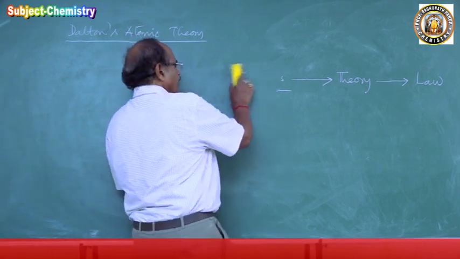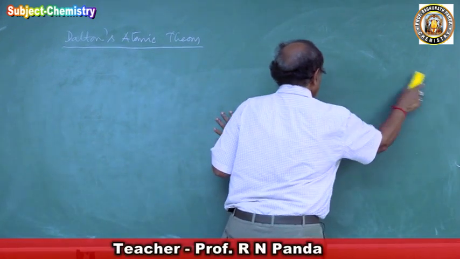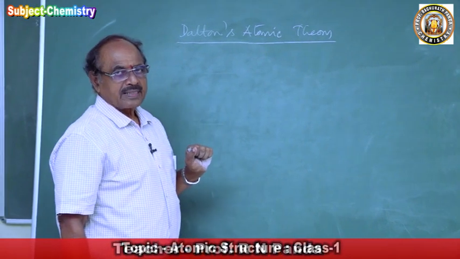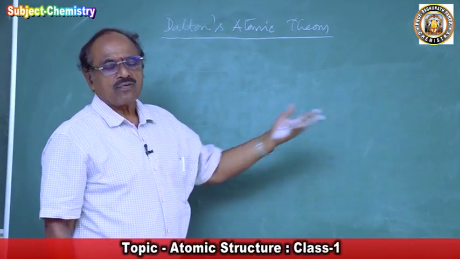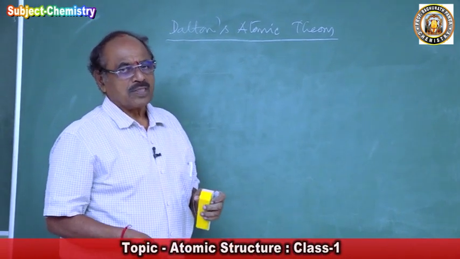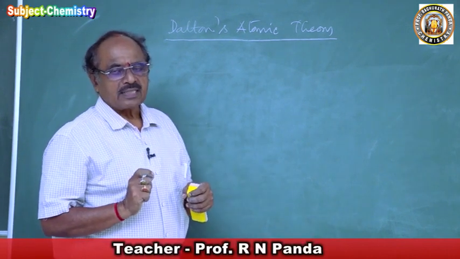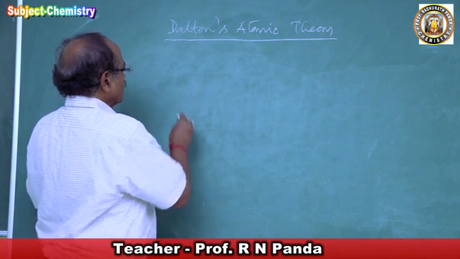Dalton, what he is going to characterize in an atom, he has not verified experimentally. It is a generalization of the facts about the atom. So the fundamental postulates of Dalton's atomic theory are, what is one?